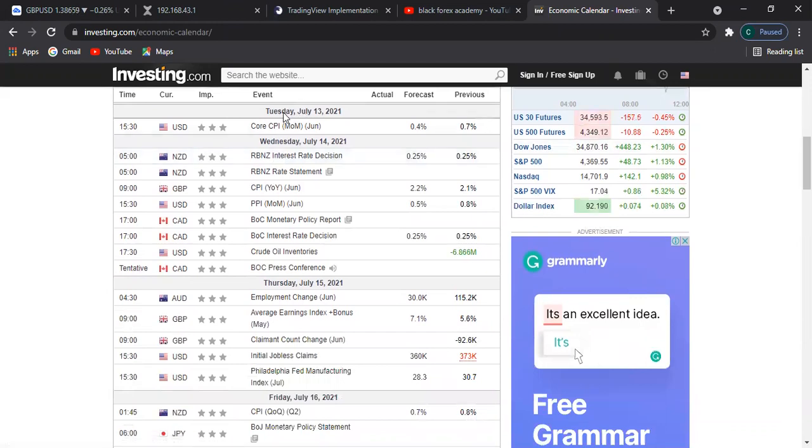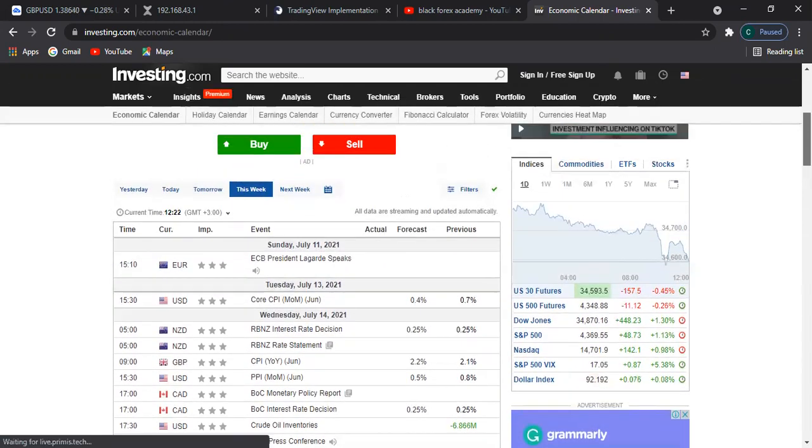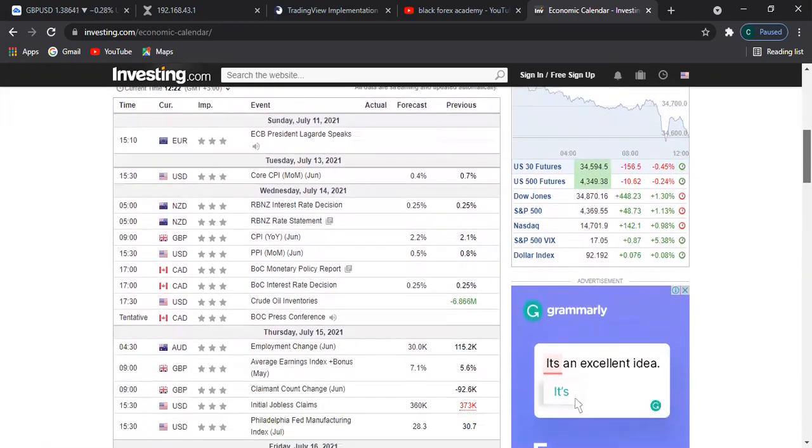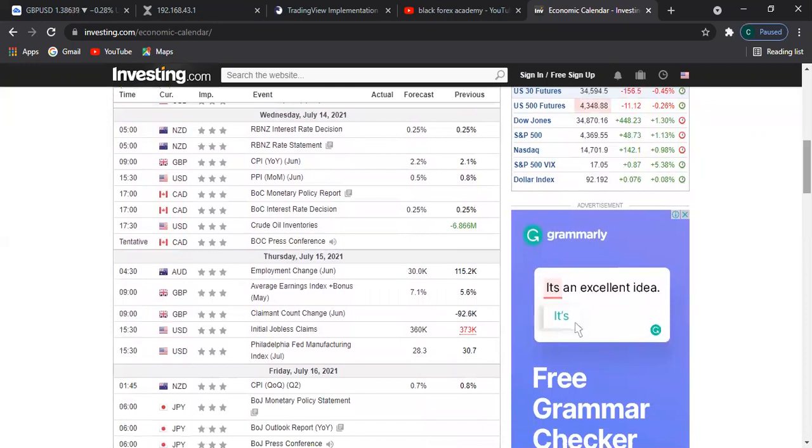On Tuesday tomorrow, we're going to have the core CPI for the US, right? It's a strong event. It will be around 1500 hours, GMT plus 3 hours. That's my time zone, so you should switch it to your own.